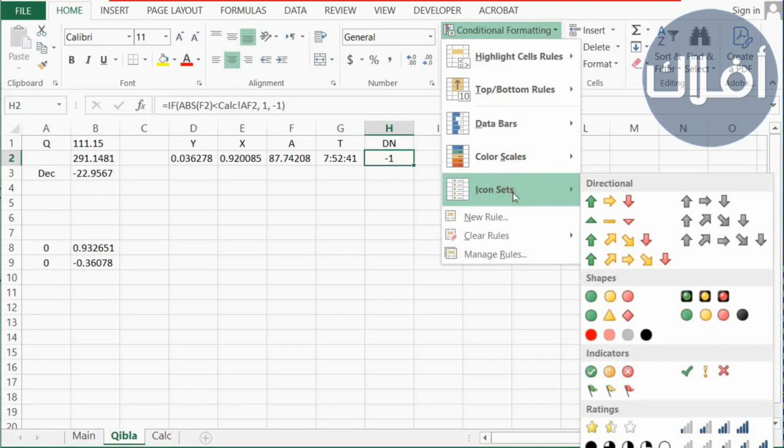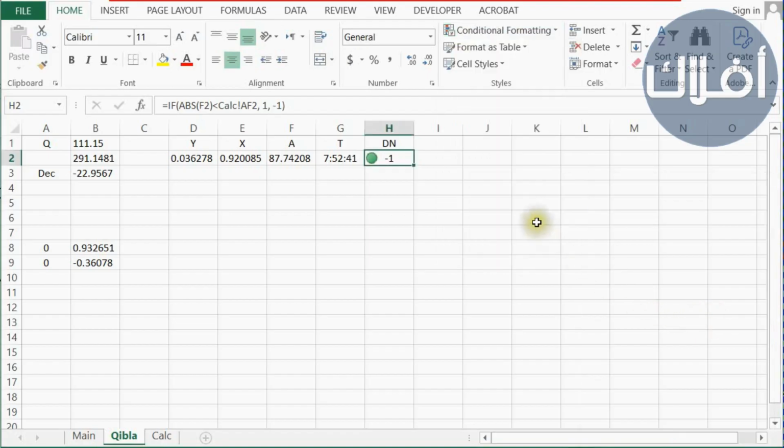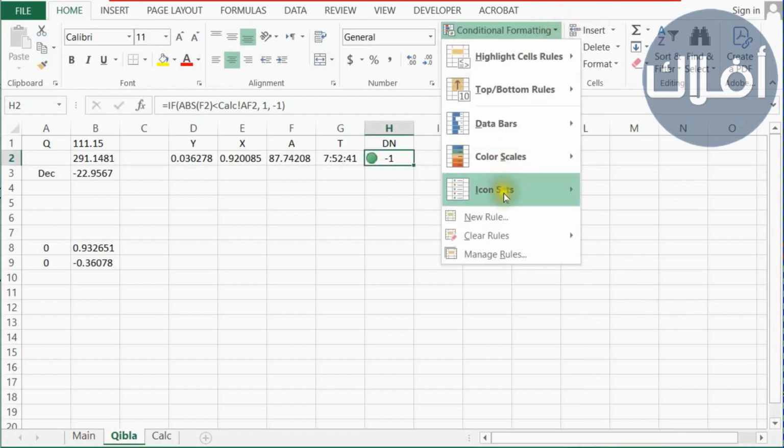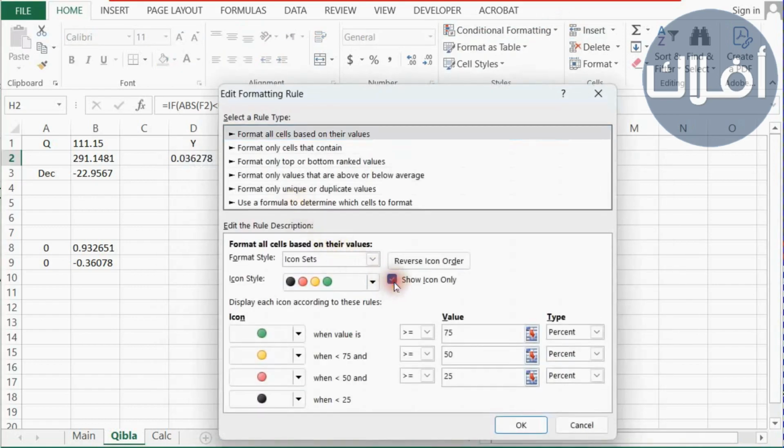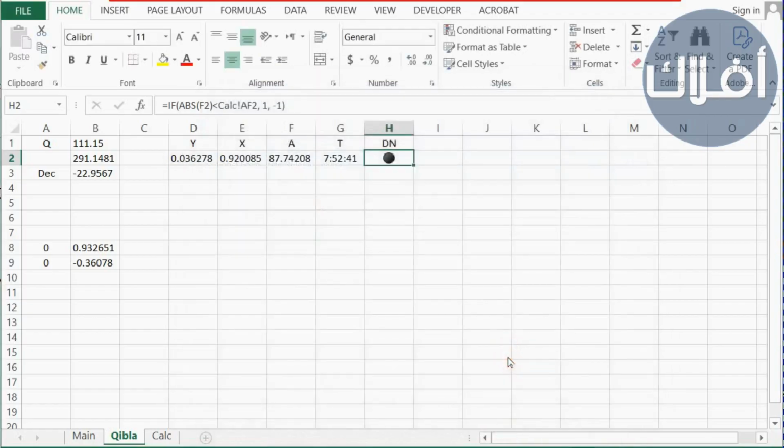Select conditional formatting, select icon sets, select the colored circles, select conditional formatting again, select manage rules at the bottom, select edit rule, then select show icon only so we don't have the value. We'll change all the fields to numbers here and here, then change the number to 500, and press OK. Here a yellow circle will appear representing the sun if it's daytime, and a black circle representing darkness if it's nighttime. Now we need to specify whether it's in the direction of Qibla or opposite to it.